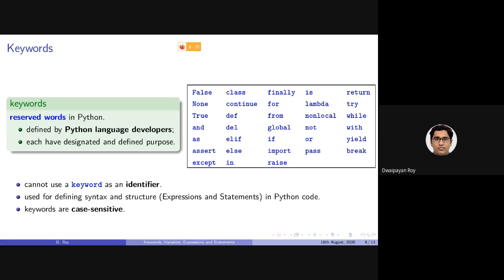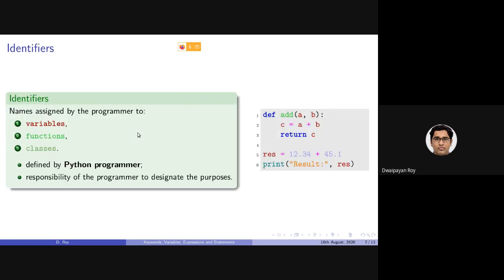If you have seen some bug in the Python language, or if you want to contribute some new feature, you can communicate to the Python community with your suggestion and corresponding code. In that case, you will be considered a Python language developer. But at present, we are simple Python programmers.